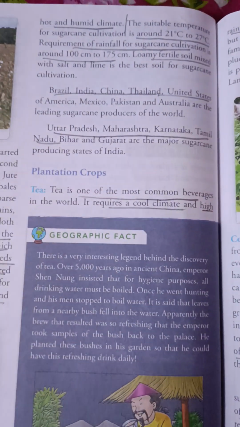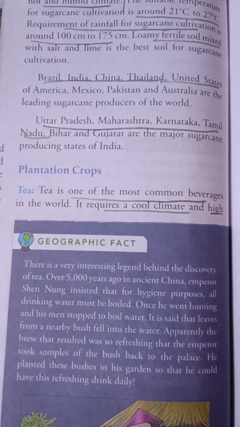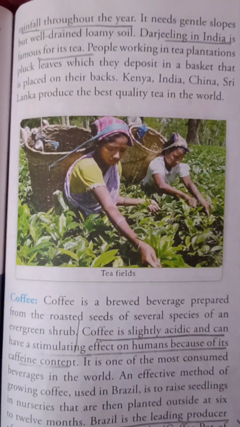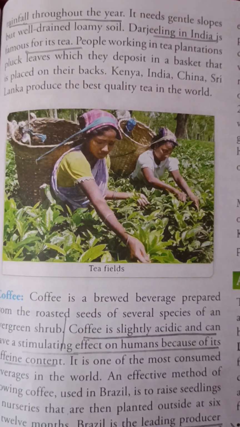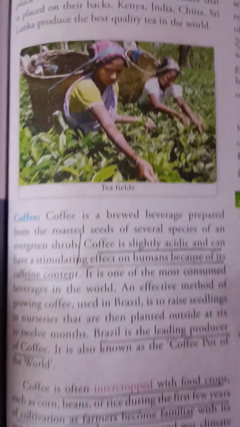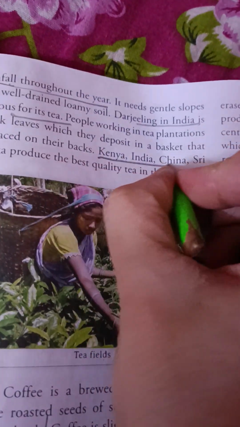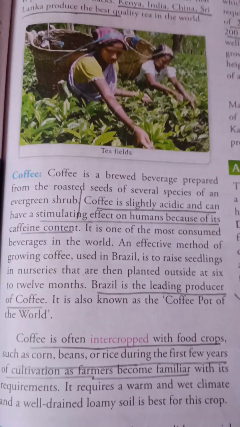Then plantation crops. Tea. Tea is one of the most common beverages in the world. It requires a cool climate and high rainfall throughout the year. It needs gentle slopes and well-drained loamy soil. Darjeeling in India is famous for its tea. On a world basis, Kenya, India, China, Sri Lanka also produce tea. Then we have coffee.